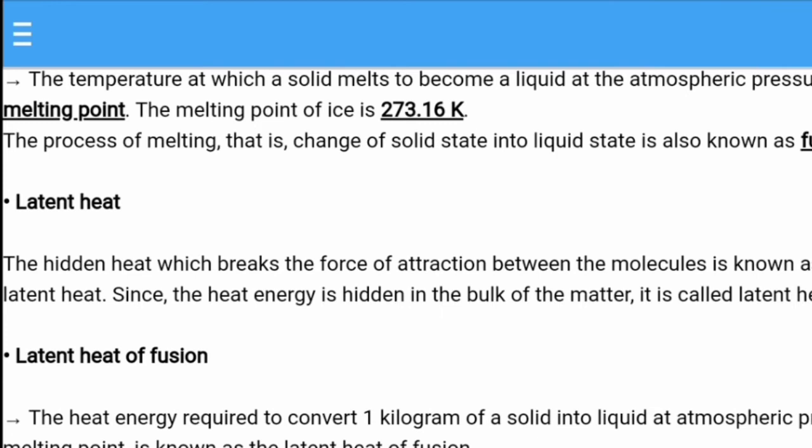Or if we put acetone or nail polish remover, then we can feel somewhat cool there, because the heat energy is absorbed from the finger or the palm, and it is released into the atmosphere. Due to this, the rate of evaporation gets faster, and we feel cool at our finger or palm.